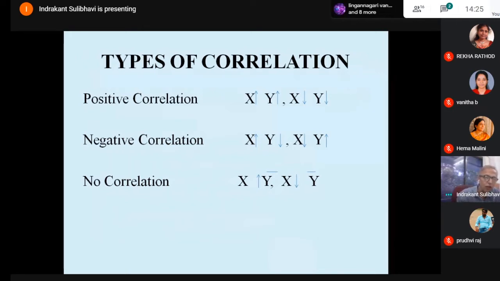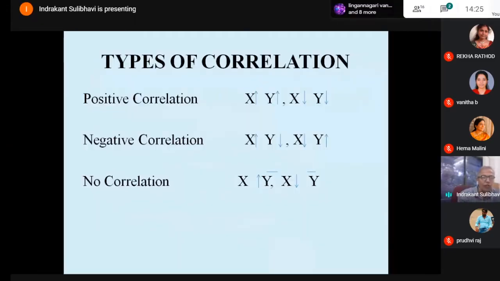On the other hand, there can be negative correlation. What is negative correlation? The movement will be in the opposite direction. That is, if x increases, y decreases. When y decreases, x increases. Say price and demand. When price increases, demand decreases. When price decreases, demand increases. So this is called negative correlation between demand and price because they are moving in opposite directions.